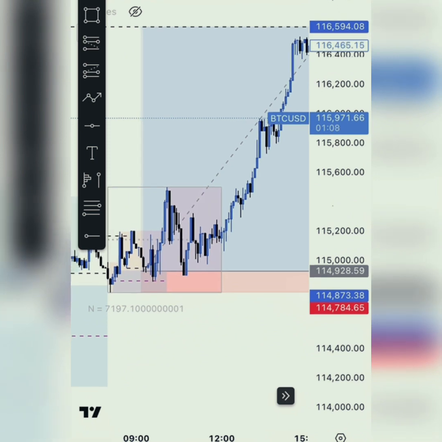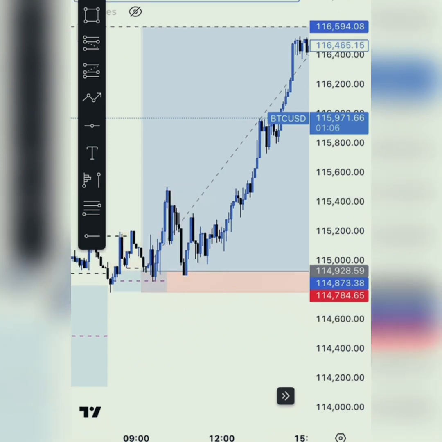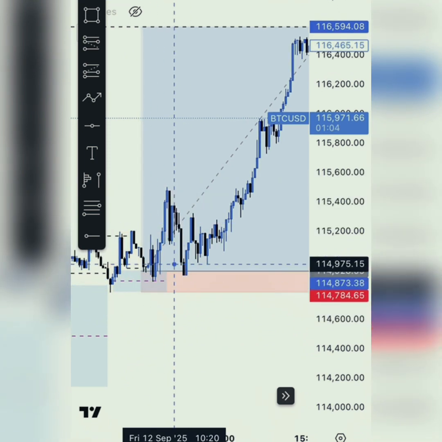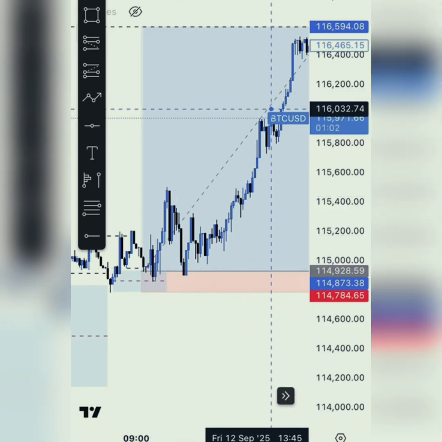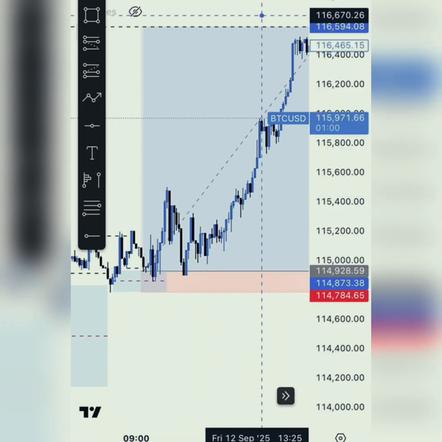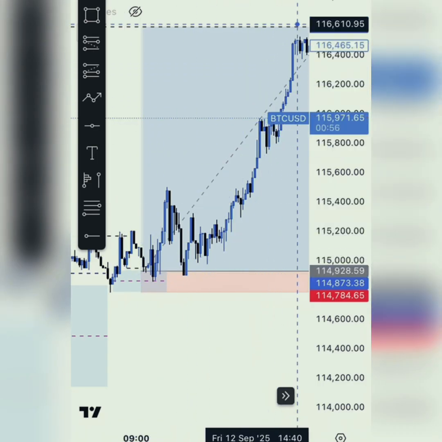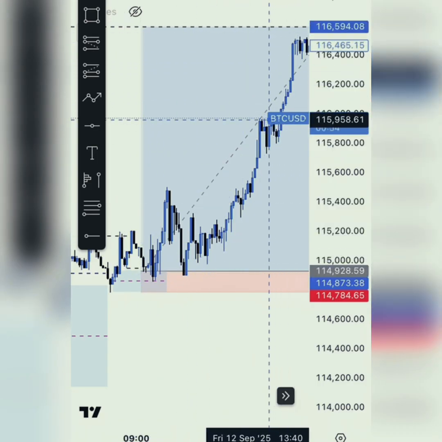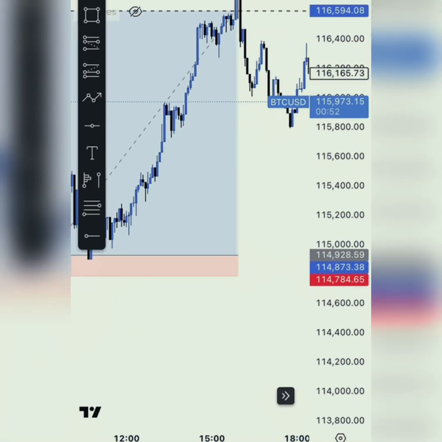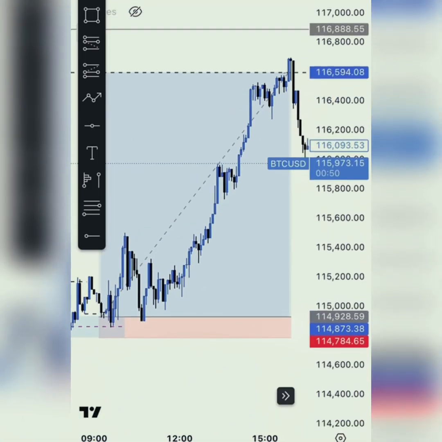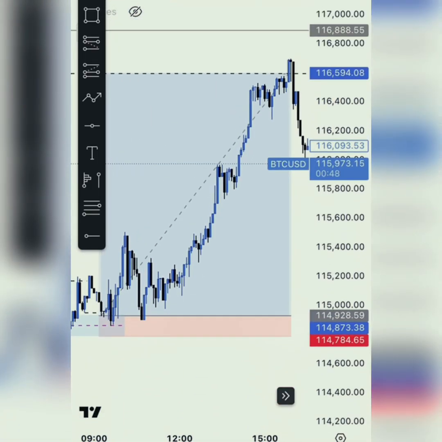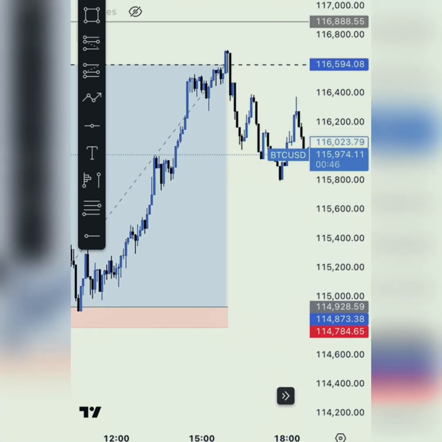So from this level, I think I took the trade to somewhere around this level and closed, but I knew I didn't hold it to TP. So assuming I hold it from the level I took it from to the TP, I could have made more than that, but I didn't hold it. So you need to know how to control your greed. Once you see you're making cool money already, know how to control your greed.